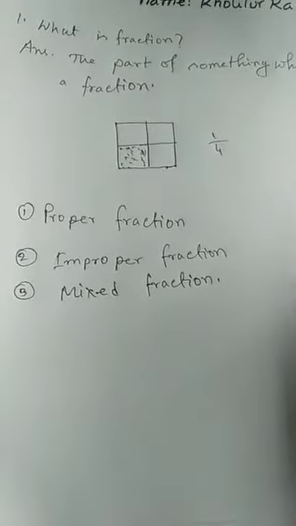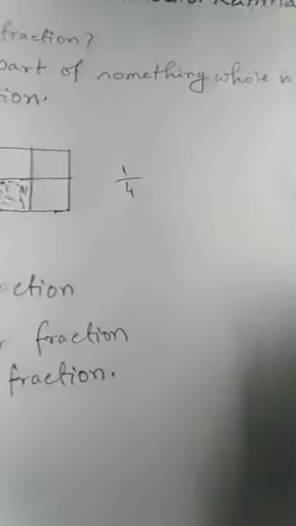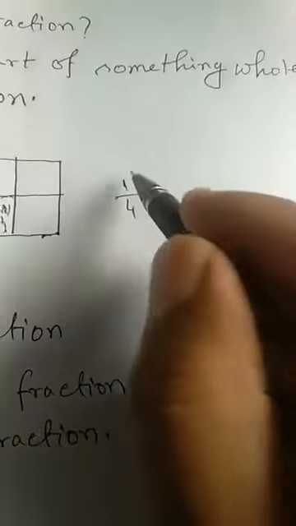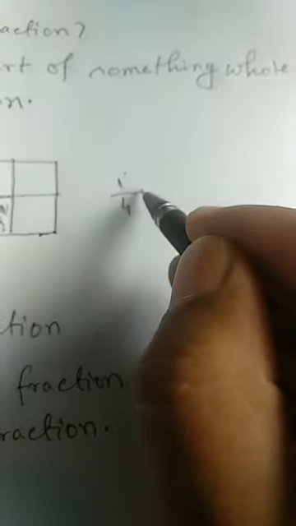Okay. Before discussing proper fraction, improper fraction and mixed fraction, I want to say one thing. You see, in a fraction there are 2 numbers and there is a sign.